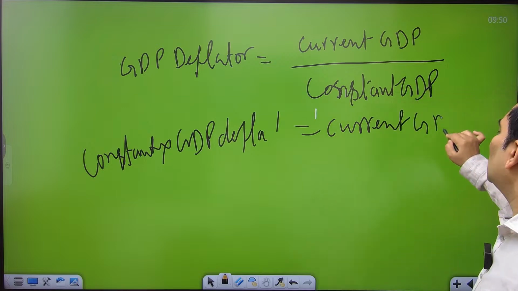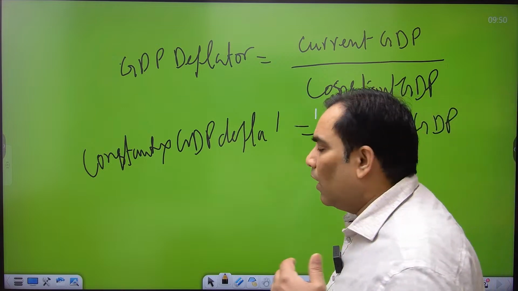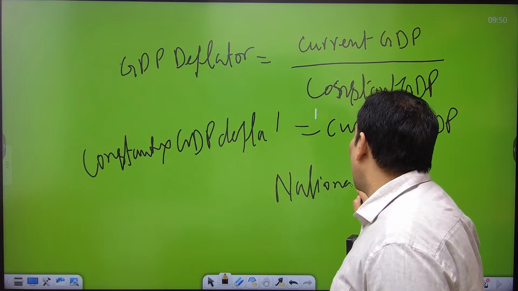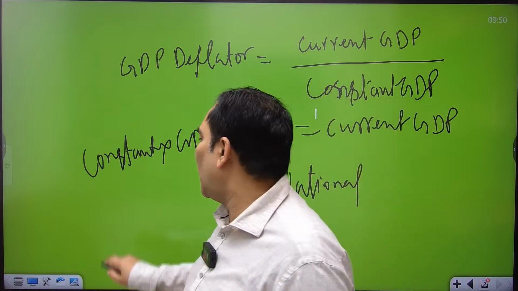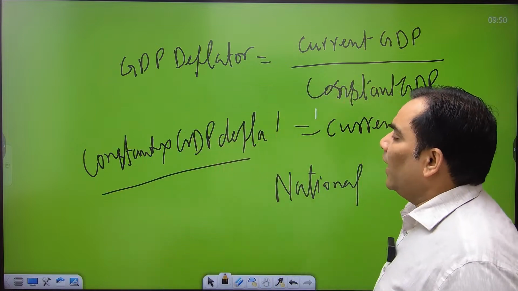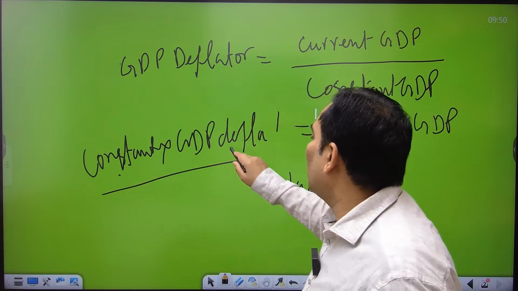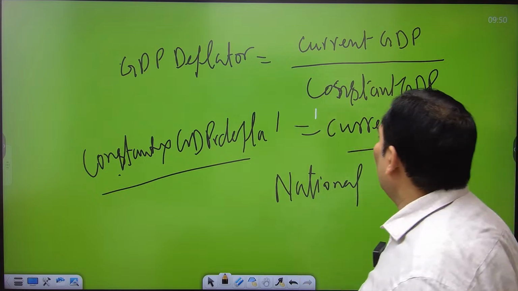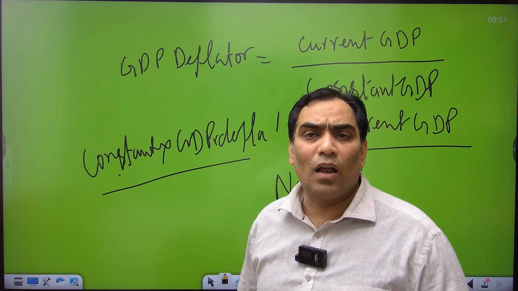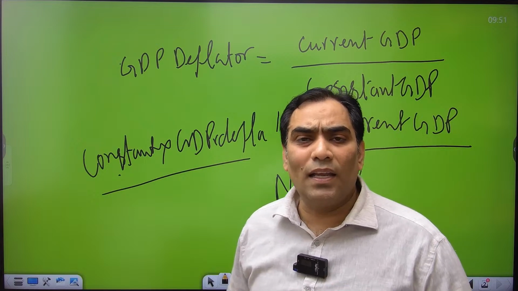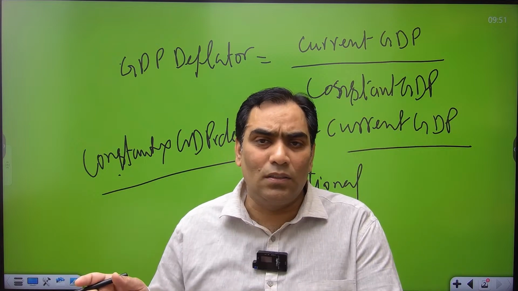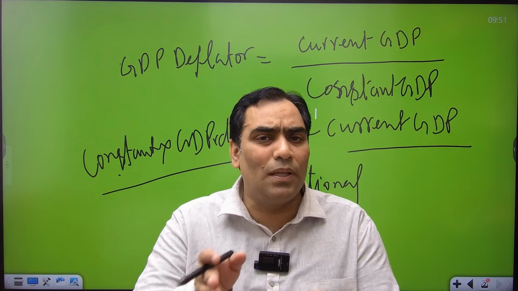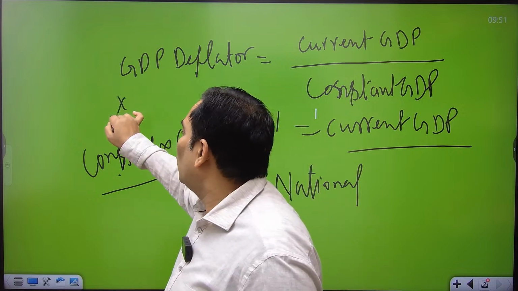Just go through my class when I discussed national income accounting, the YouTube session of that class. When constant GDP is multiplied with the GDP deflator, it gives us the current GDP. So GDP deflator is the ratio of current GDP with constant GDP, not the ratio of constant GDP with current GDP. That's why the first statement is going to be wrong.